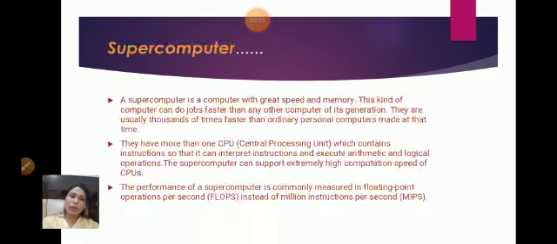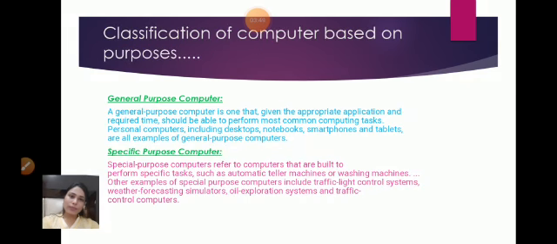Here is the most powerful computer, the supercomputer. It is a computer with great speed and memory. It has more than one CPU, and the performance of supercomputer is commonly measured in floating point operations per second instead of million instructions per second.